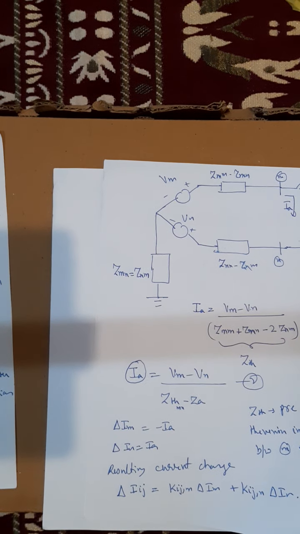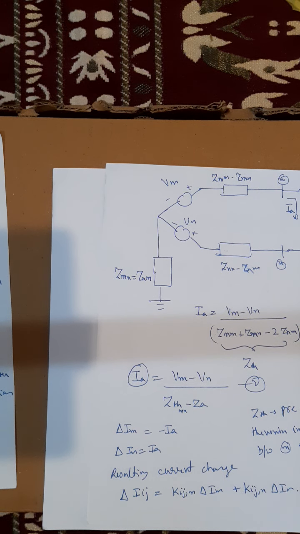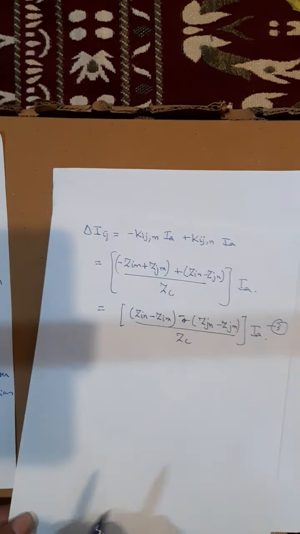Substituting 2 in 3, I will get Ia from here. This is equation number 2 and this is equation number 3.